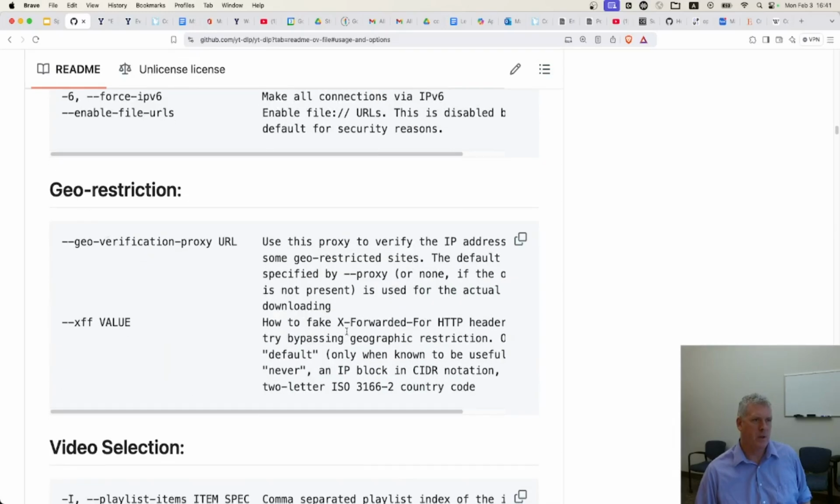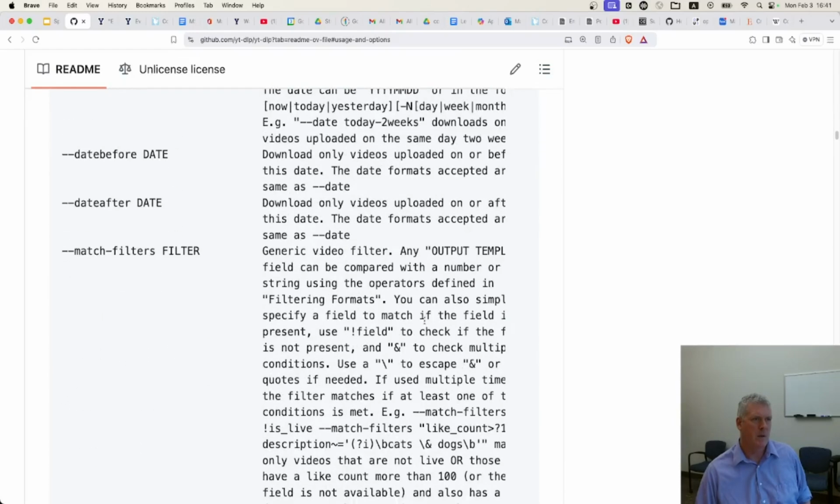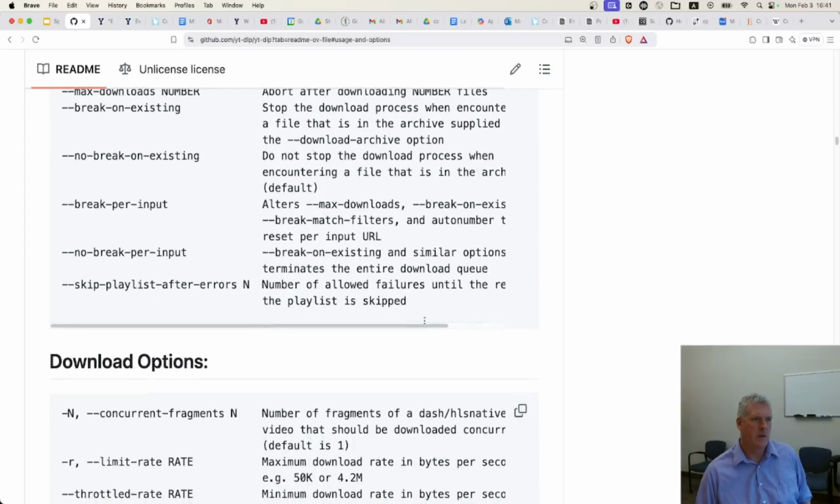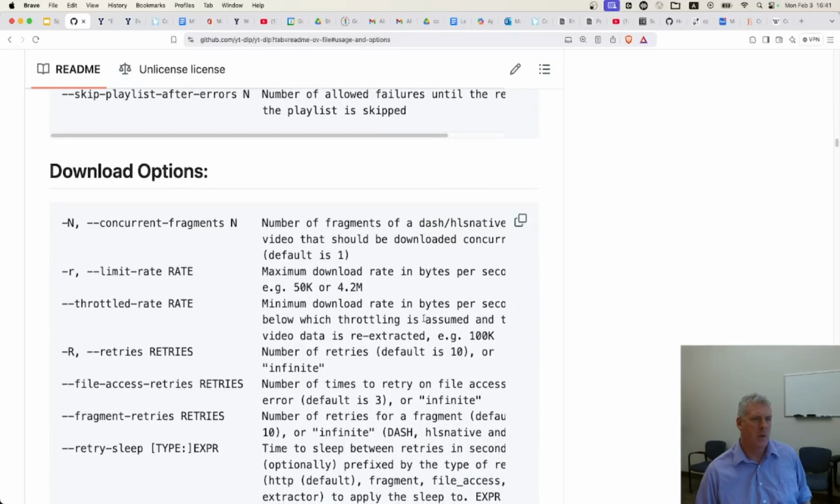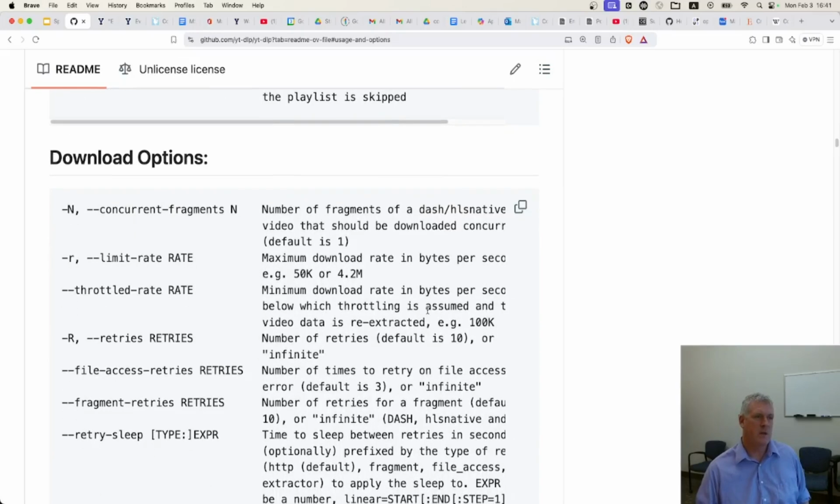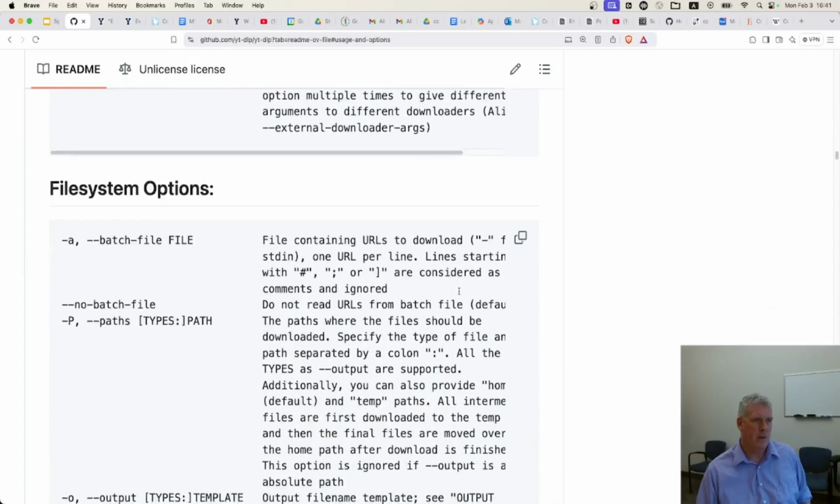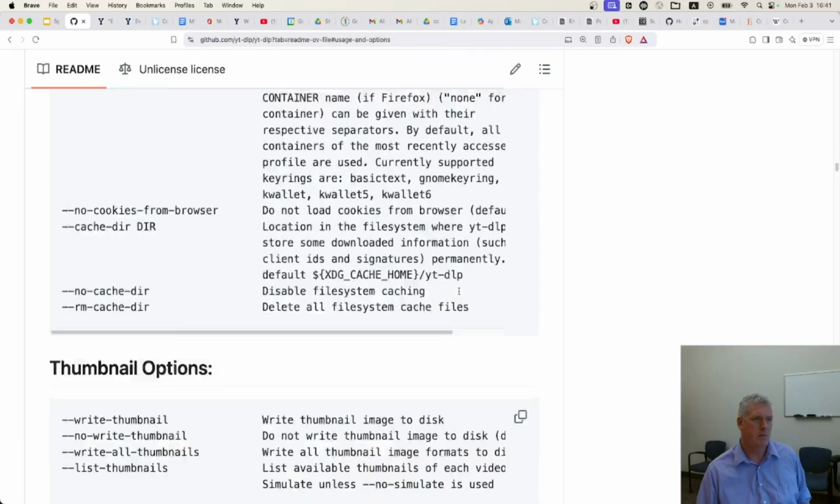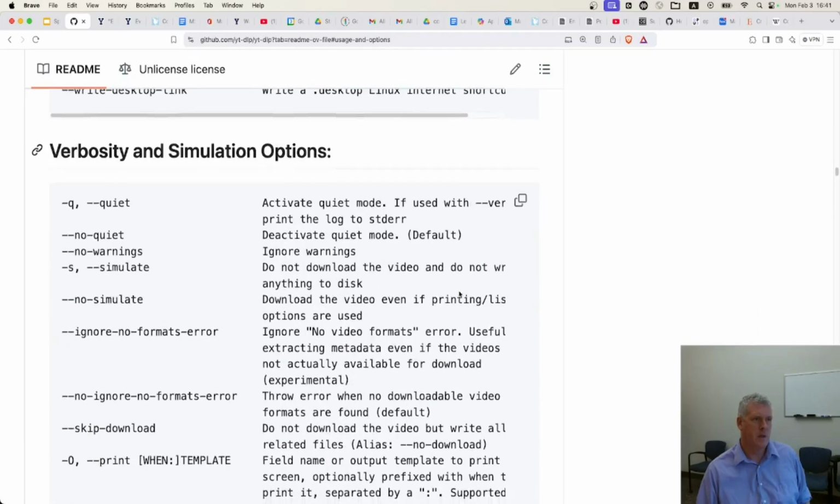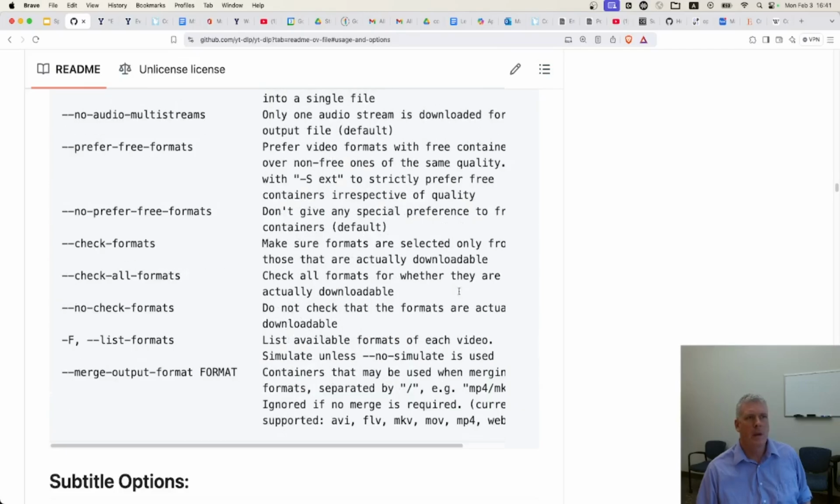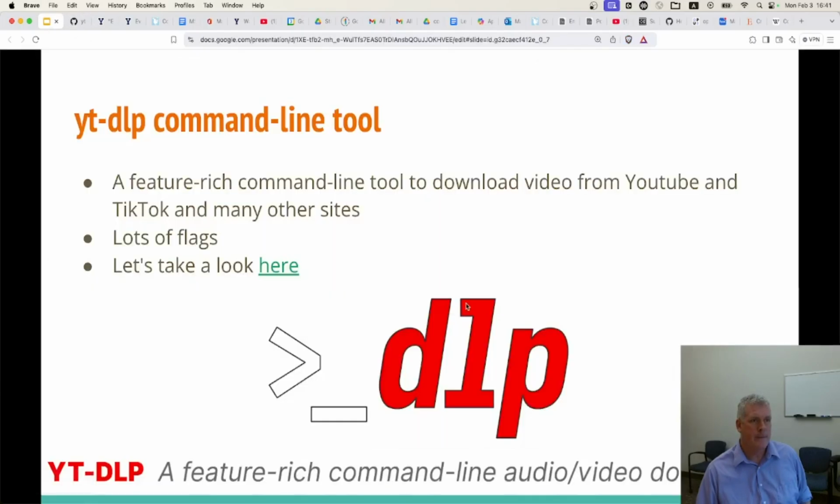There are geo-restriction flags right there, and video selection. You can specify the format, what specific format you want. You can also just say, give me the audio only, I don't need the whole video, I just want the audio, for example in a speech processing class, right? Anyway, all sorts of stuff in here that you can use this command line tool for. Okay, good. So that is a tool.